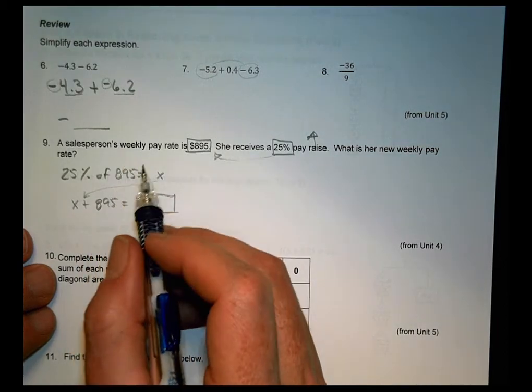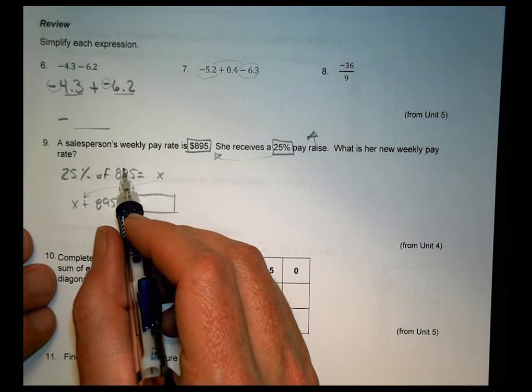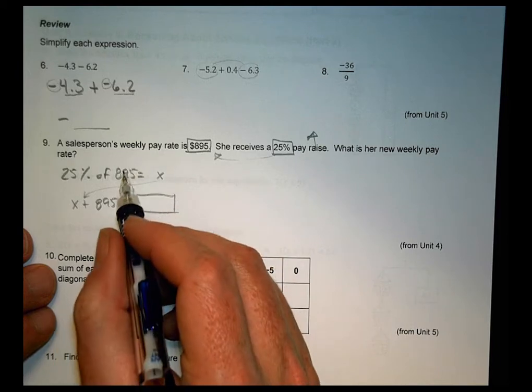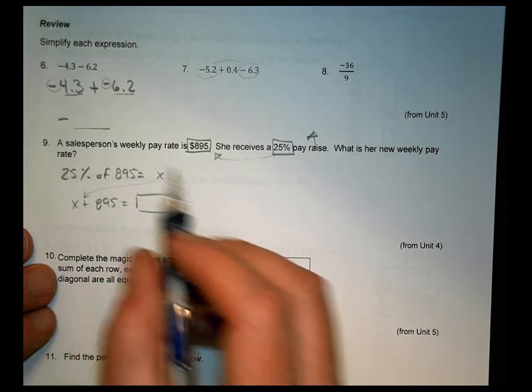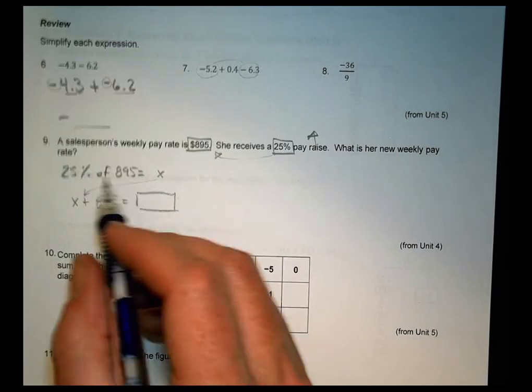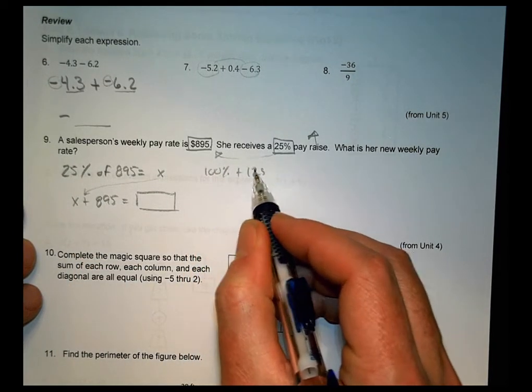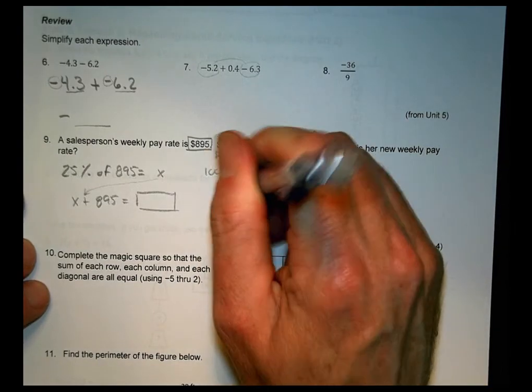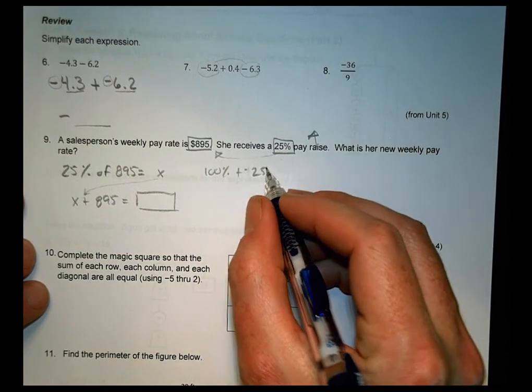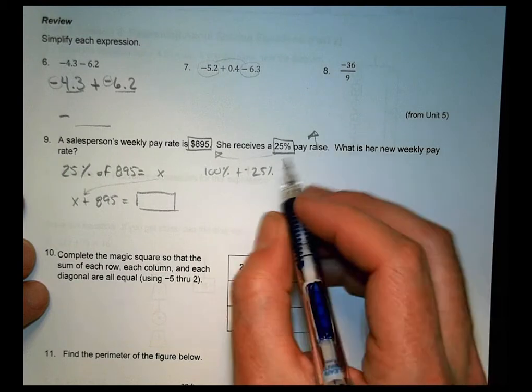But the other thing we can do is we can recognize that 100% of 895 is 895, right? So really what I'm doing is I'm doing 100% plus 25% to see what that total new pay rate is going to be.